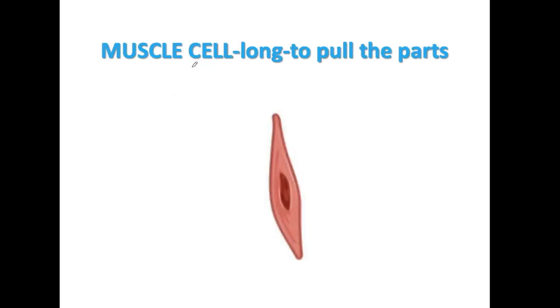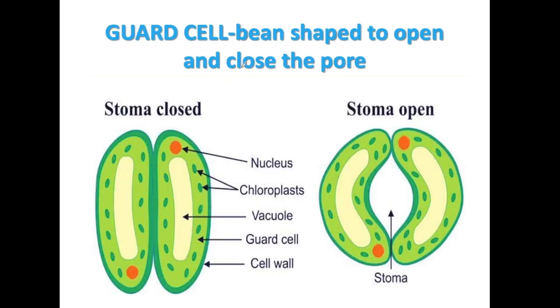So next is muscle cell. Muscle cells are long for better contraction. Next, guard cells. Guard cells are bean shaped, so they are present only in plant cells. They are bean shaped so that it is important to regulate the stomata for both opening and closing of stomata. So it is bean shaped so that the closing and opening both can occur.